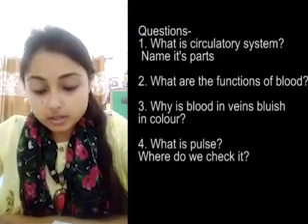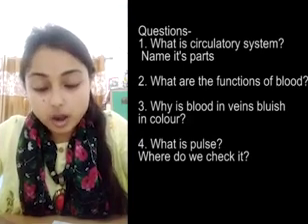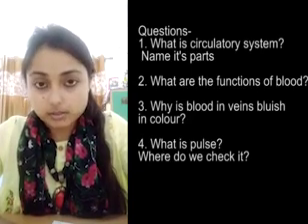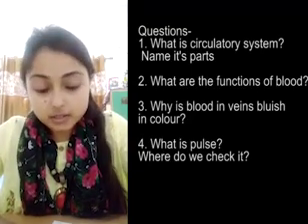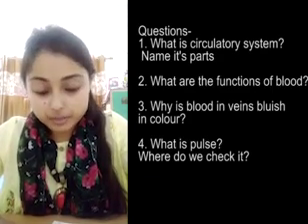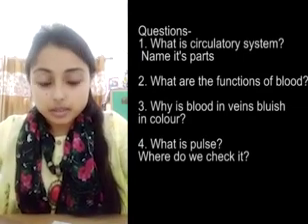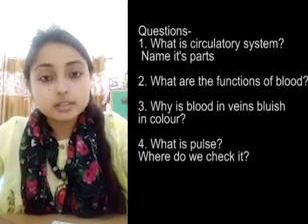Name its parts. Its parts include heart, arteries, capillaries and veins.